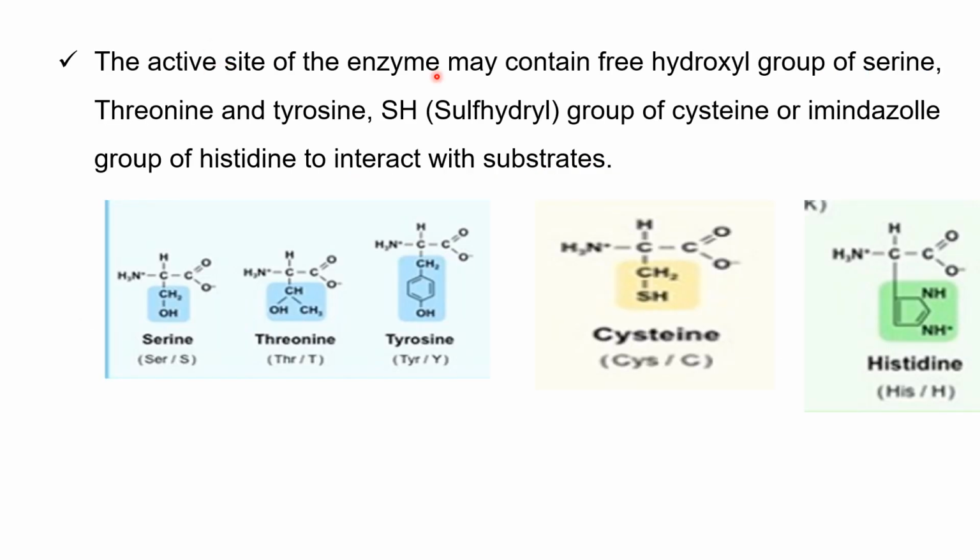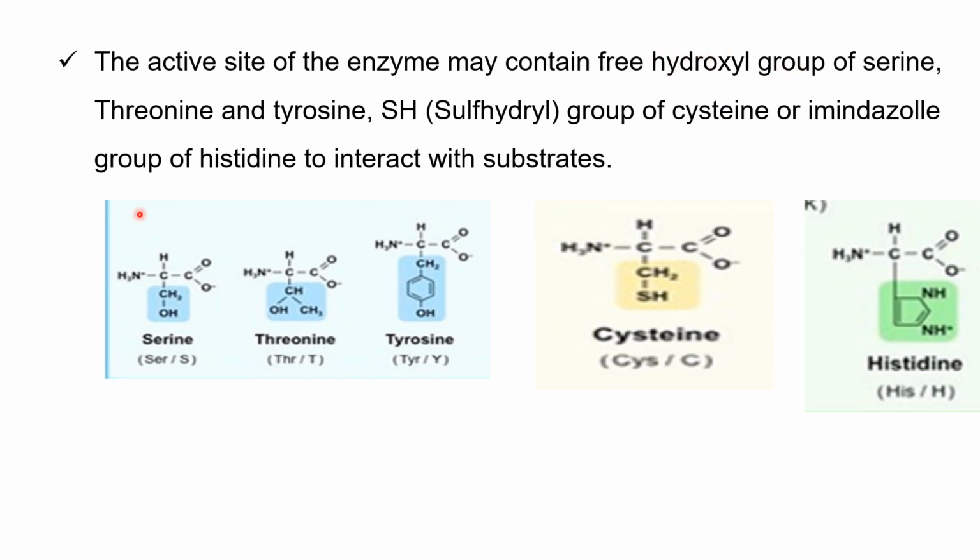The active site of an enzyme may contain the free hydroxyl groups of serine, threonine, and tyrosine amino acids, and it may contain the sulfhydryl group of cysteine, and the imidazole group of histidine to interact with the substrate. When we say substrate and enzyme interact with each other at the active site, this active site contains these free functional groups.